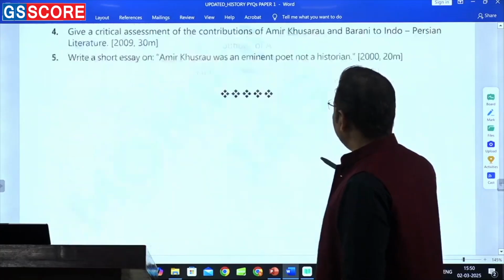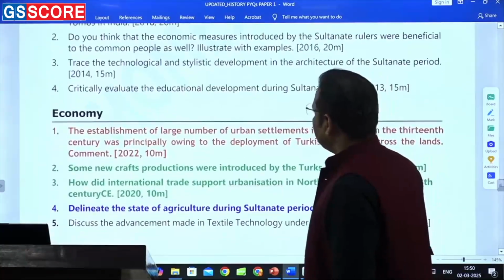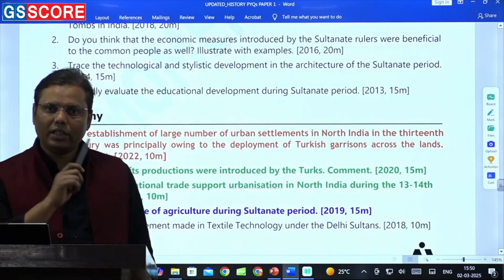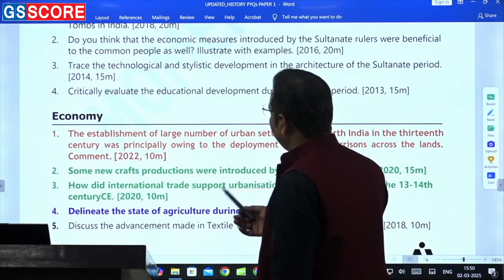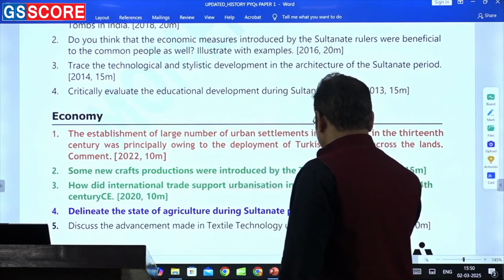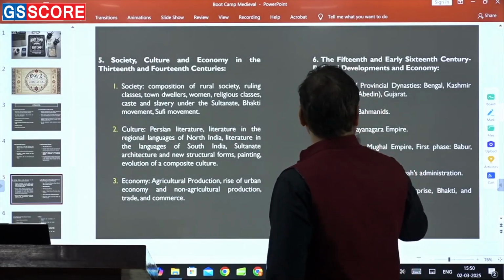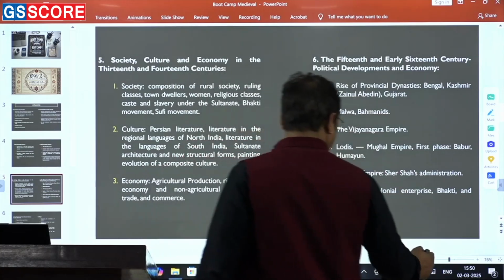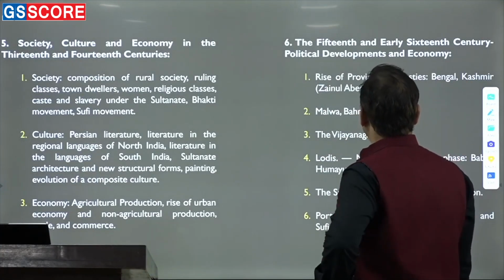So you can find that now they have started hunting the questions from these areas, and that's how I must say that as far as your syllabus is concerned, this is one unit that should be prepared pretty well by you, and this is the reason because of what I have told you, that now this is a sort of shift towards the periphery, I must say. Okay, fine. Now after this, the next unit is the 15th and early 16th century, the political development.